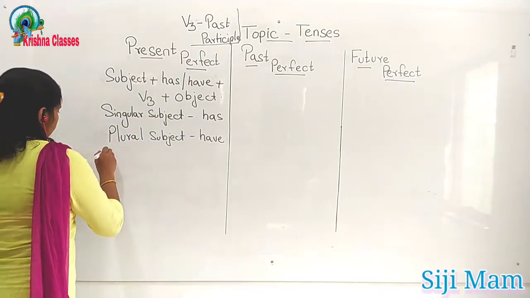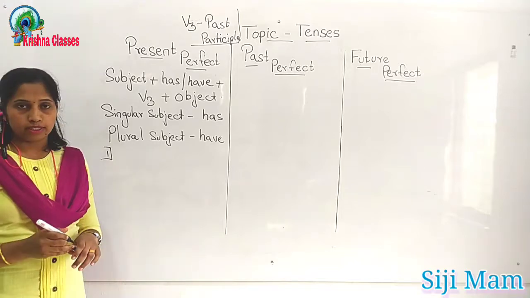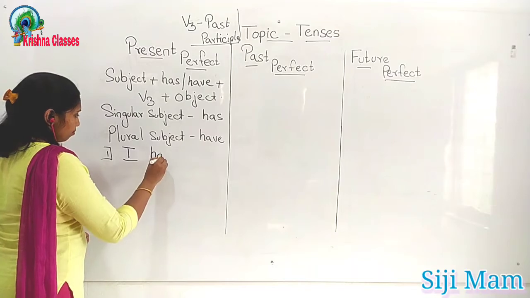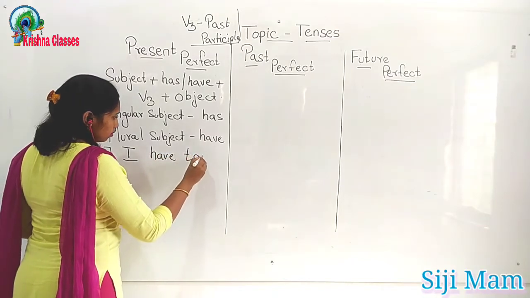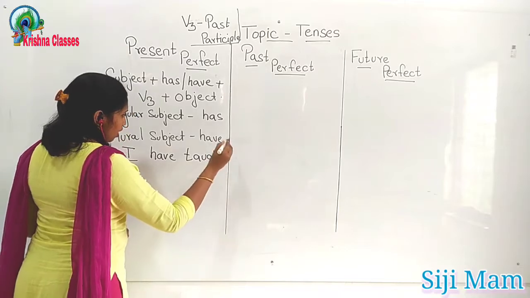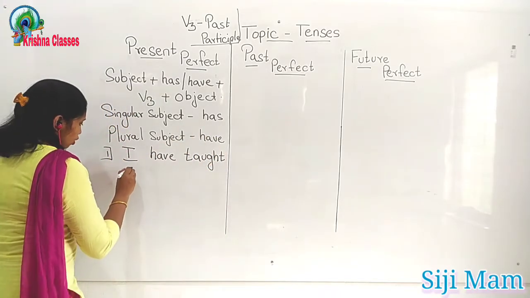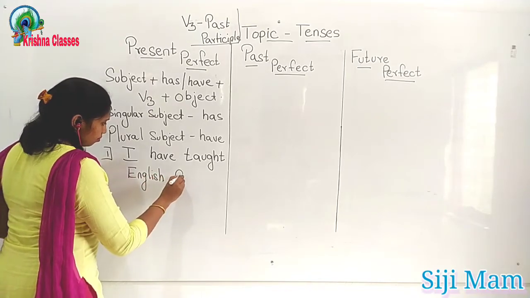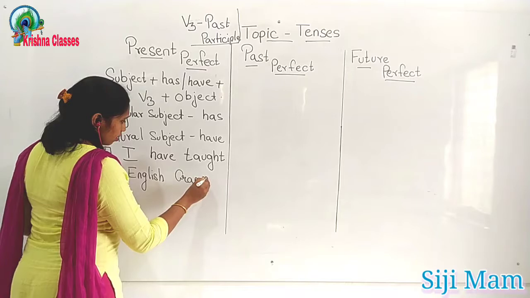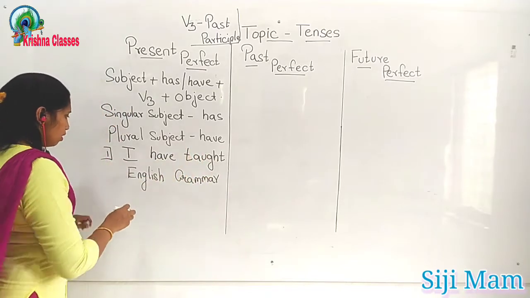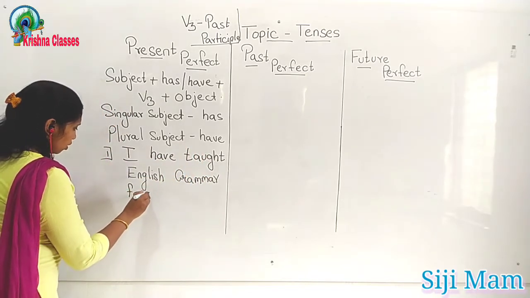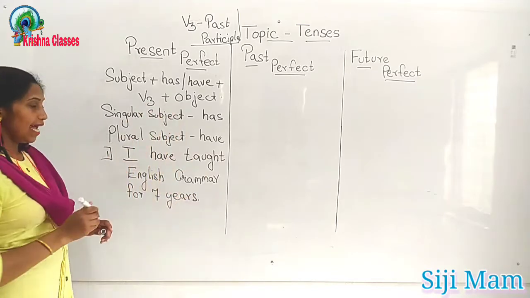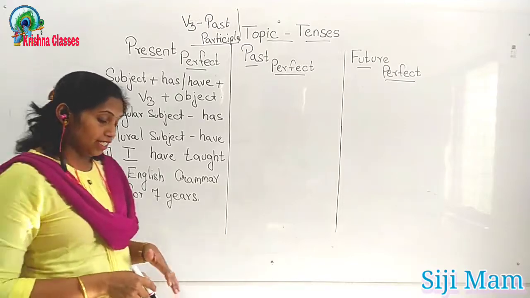So here I will give you the examples of singular subject as well as plural subject. Now a very good example I will give you: I have taught English grammar for 7 years.